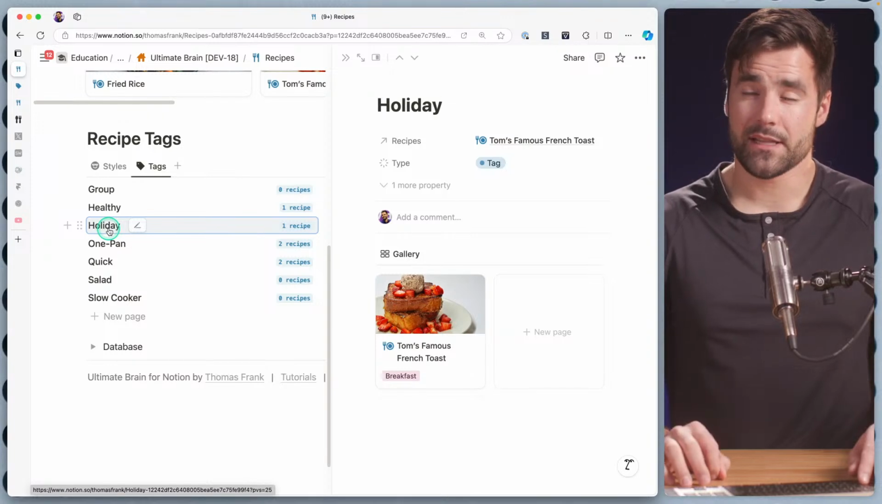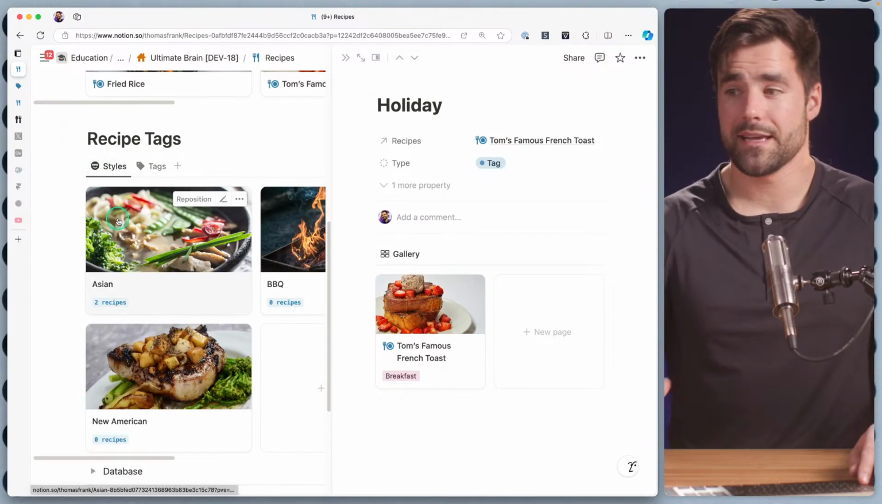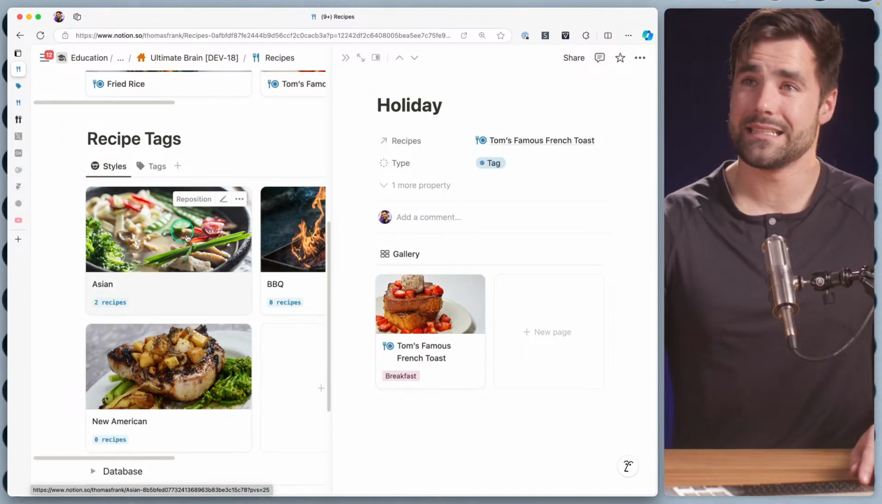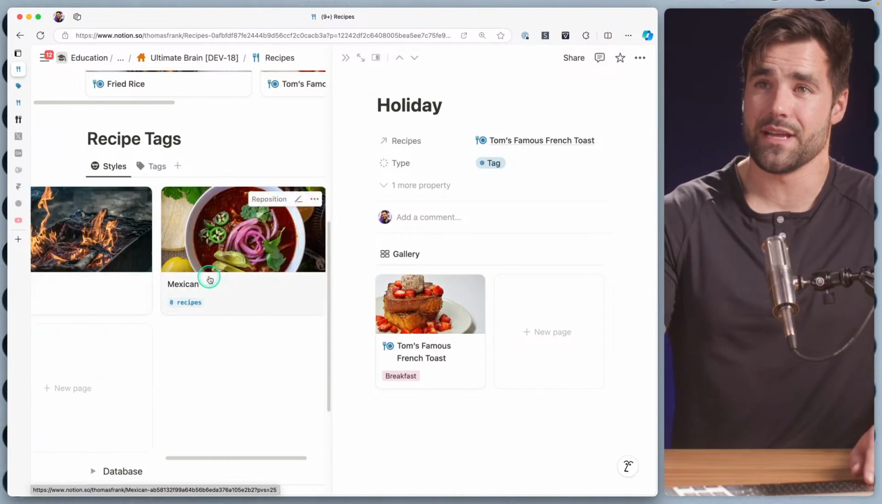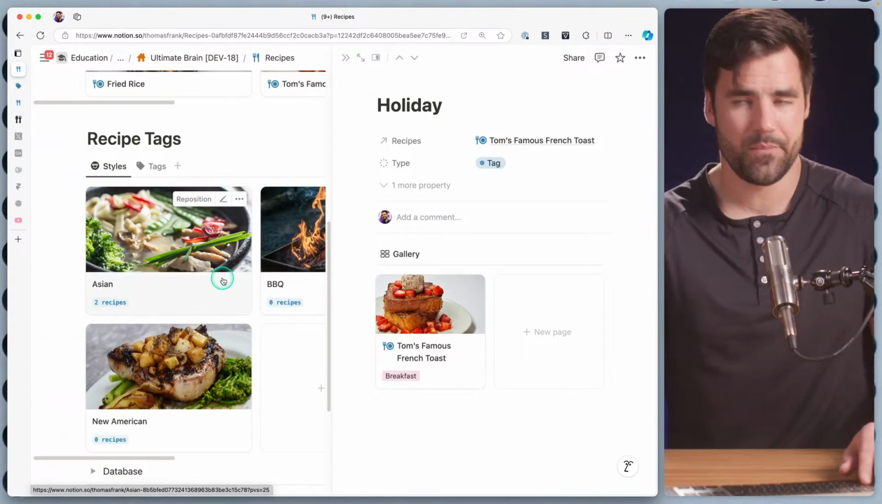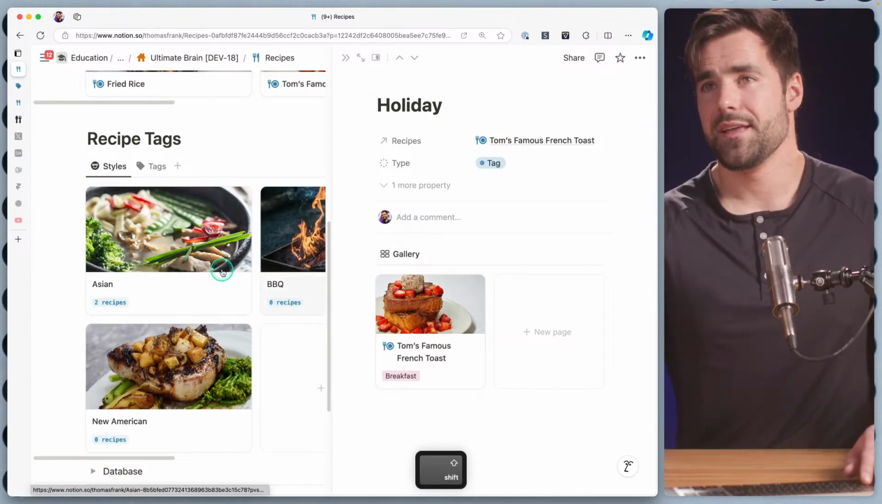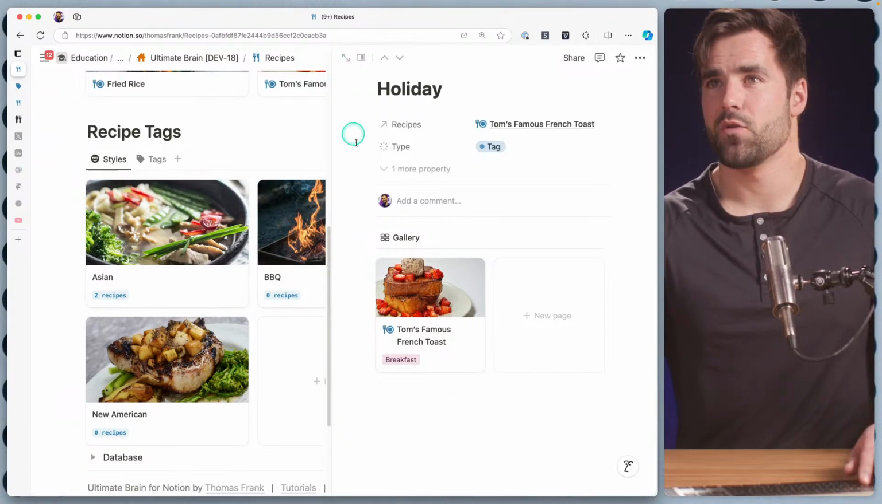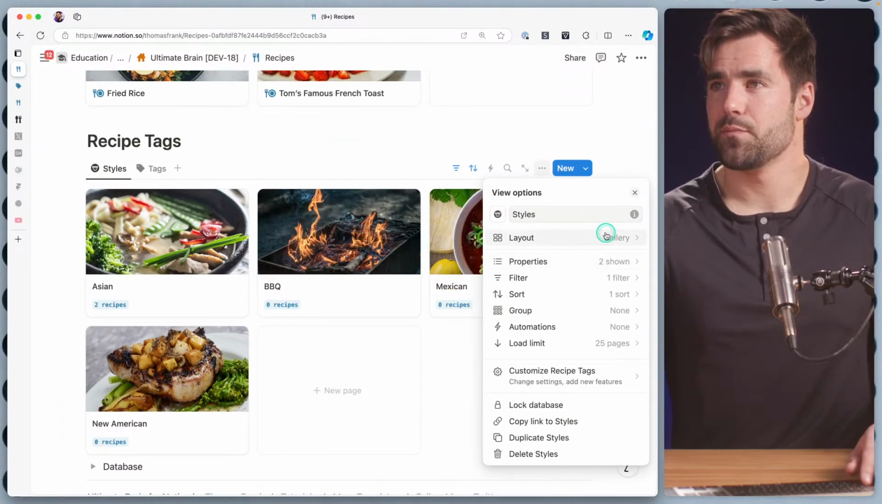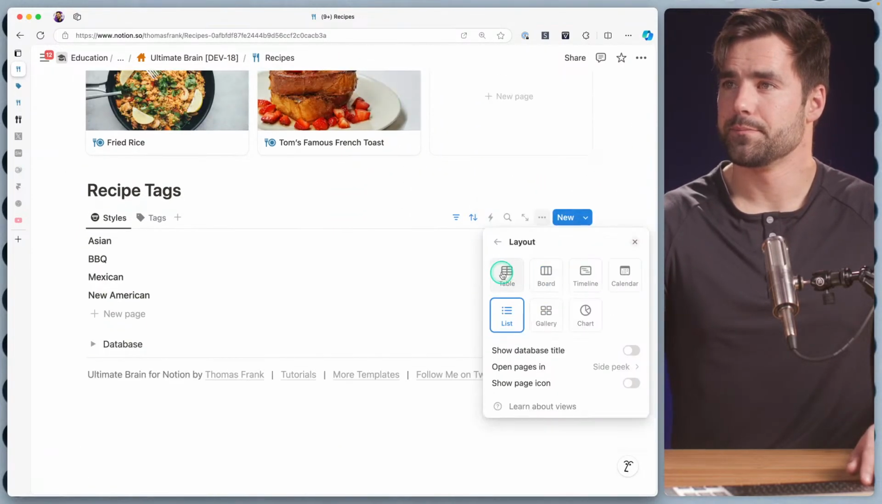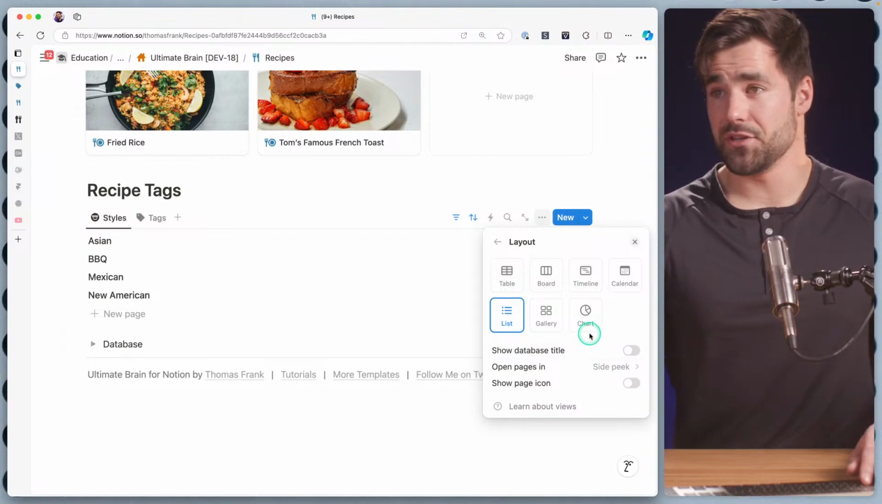So I think I'm quickly talking myself out of the gallery here. The gallery is nice, but I mean, look, now I got to scroll like this. And if I'm on my phone, it's not going to work too well. Well, I guess you wouldn't have side peek on your phone, but either way, it's just not quite as nice. So I'm going to go ahead and switch back to list. That's a little bit better. I'm going to keep those header images though. Those are pretty nice.